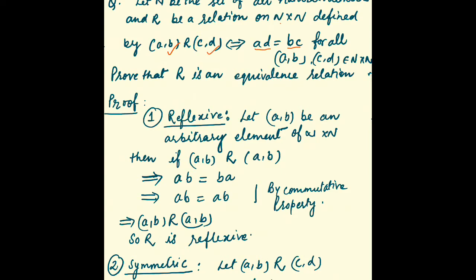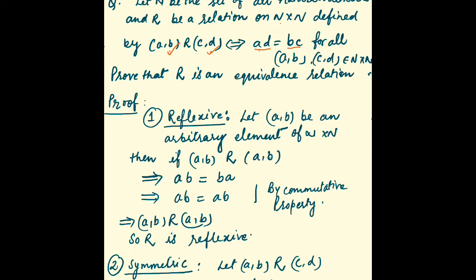So the question is saying that now prove that R is an equivalence relation. So this is the question. N cross n is the set. R is a relation on that set, and two ordered pairs are relating. A, B and C, D are relating in such a way that we are getting AD equals to BC. So now we have to prove that R is an equivalence relation. I hope the question is clear.